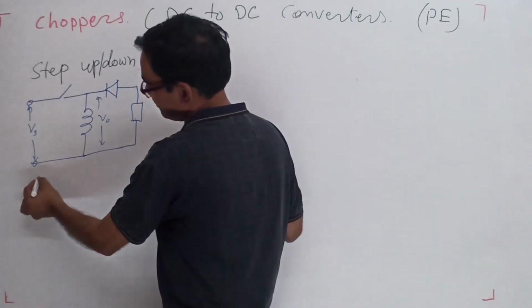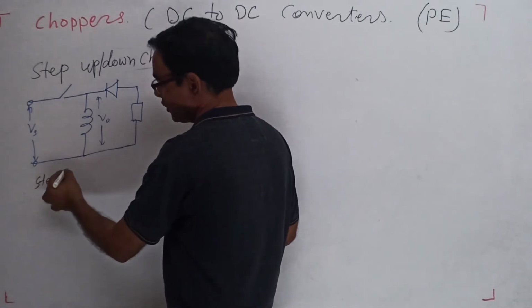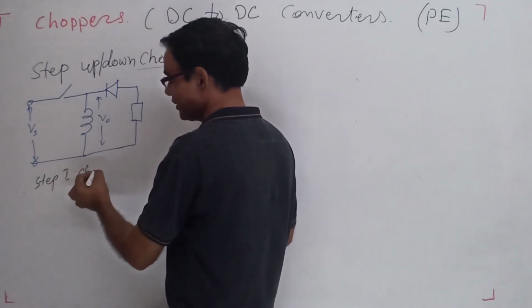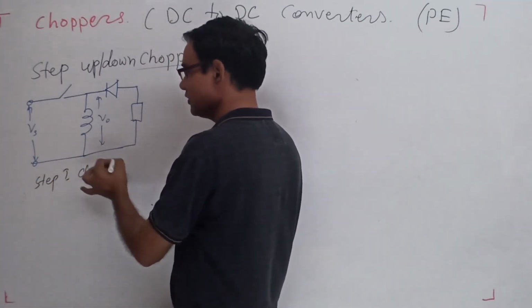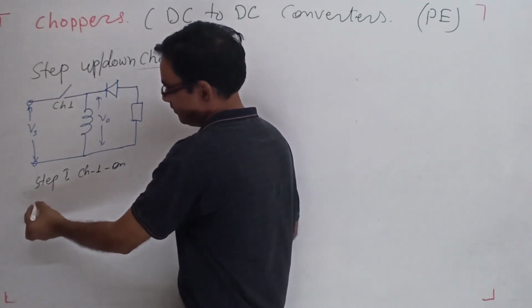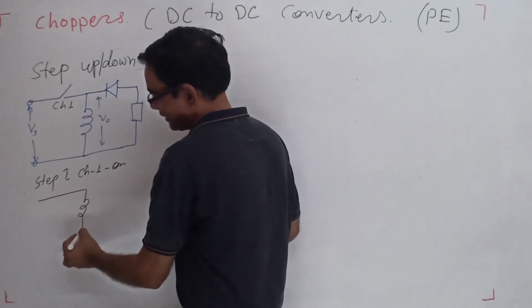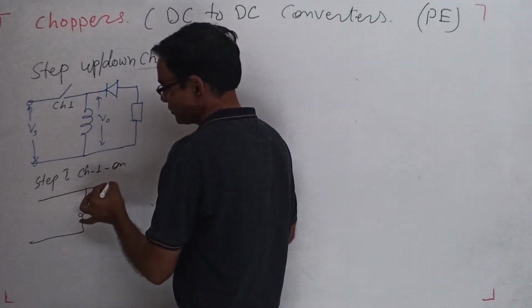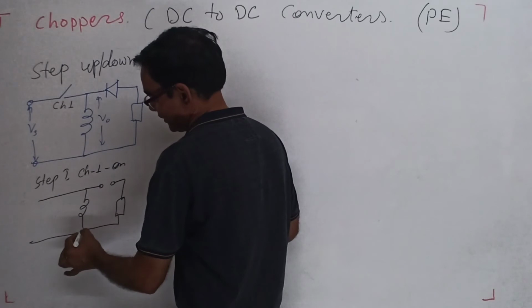In the first step, when switch CH1, chopper 1, is on, the inductor takes the energy, this diode is reverse biased, and the load is disconnected.